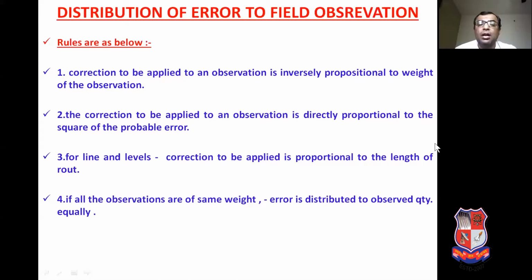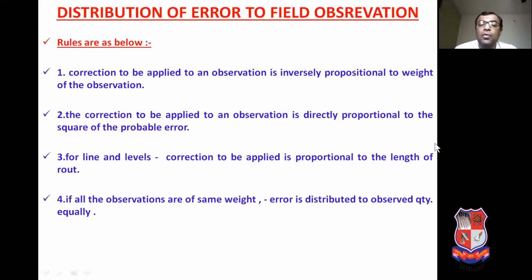Second, the correction to be applied to an observation is directly proportional to the square of the probable error. For that you have to understand the theory of least squares, so you can get a better idea on this second point.